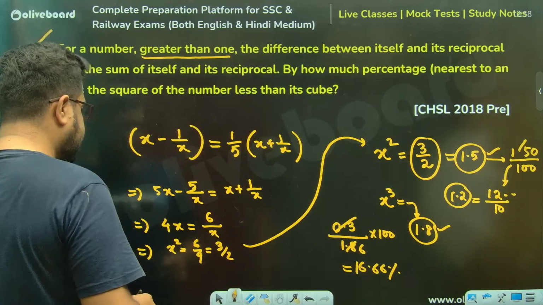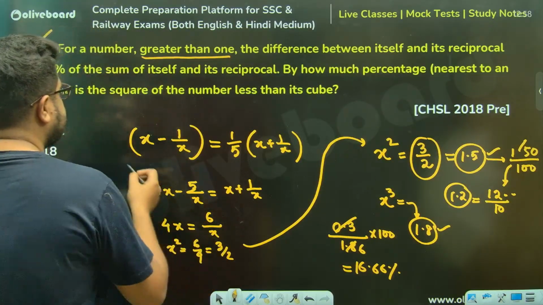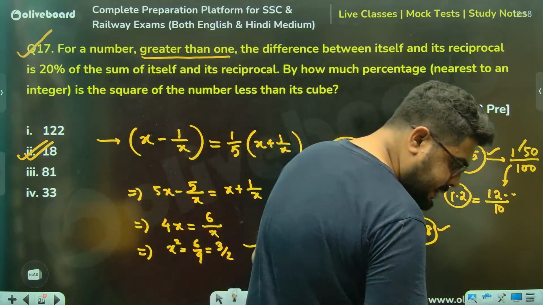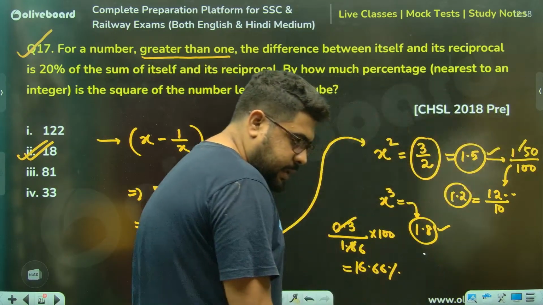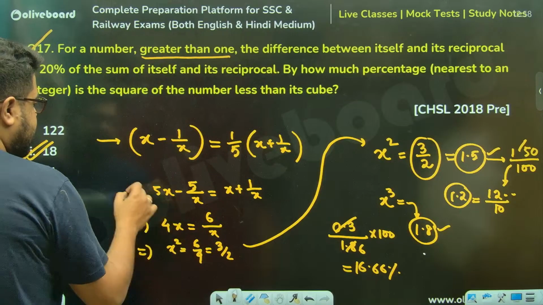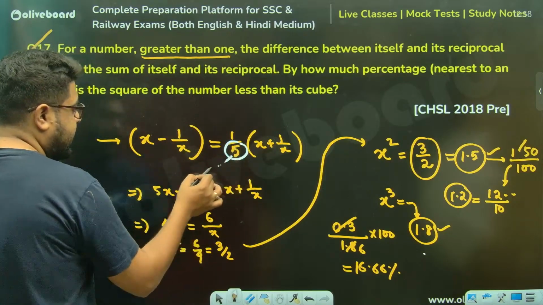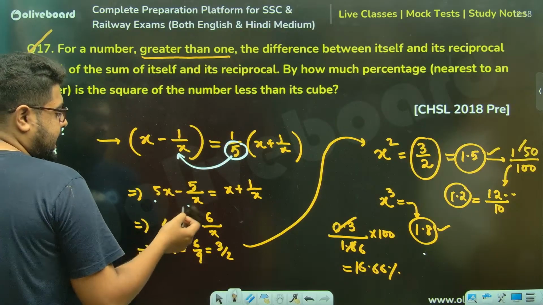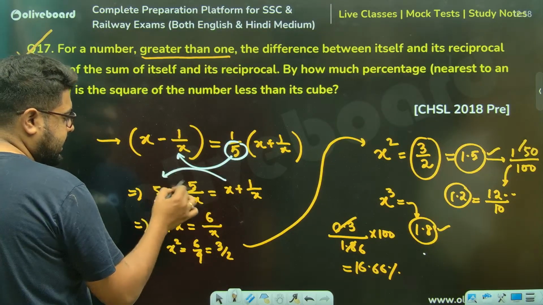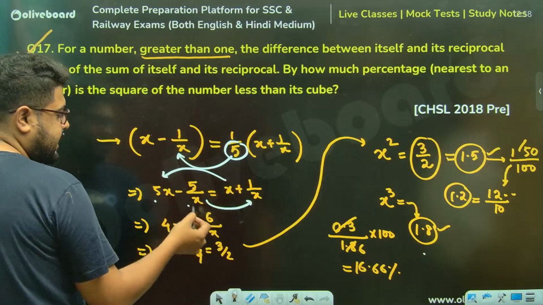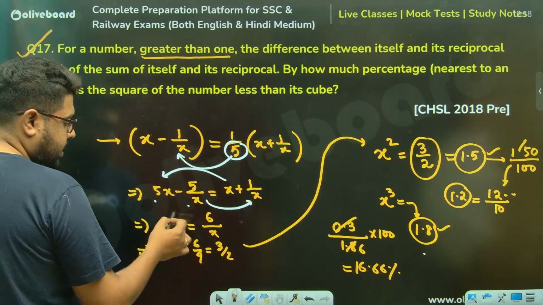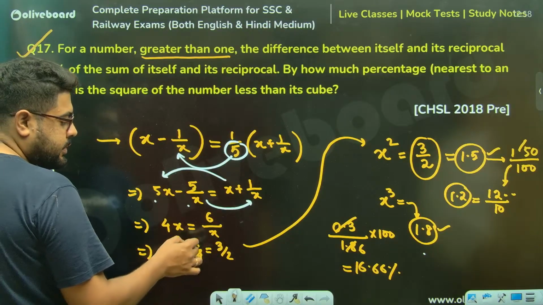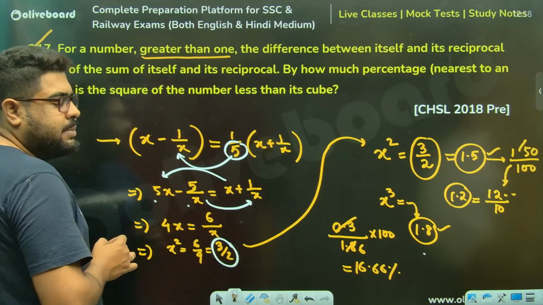Brother, you see what happened? They have told us this equation, you have understood, brother. This equation is clear. So I took this 5 to this side, so 5x, and this 6 by x to this side, and this is 4x. So 4x is equal to 6 by x. So x square is equal to 6 by 4, meaning 3 by 2.